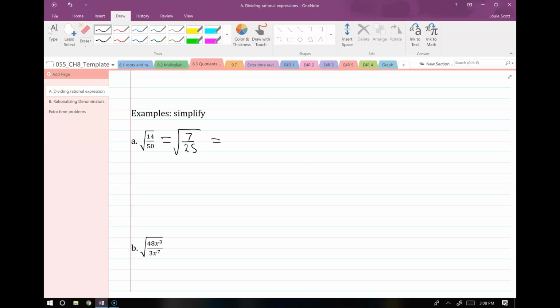So, okay, now that I recognize I have a perfect square on the bottom here, now it makes a little more sense to split things up. So I'm going to say root 7 on the top, root 25 on the bottom, and then that simplifies to root 7 over 5.